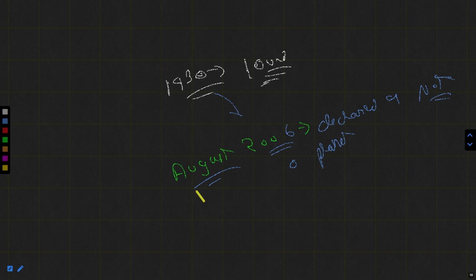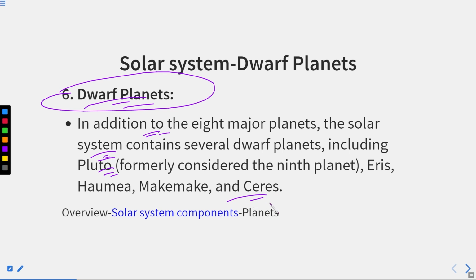Okay. But in the same year, in September 2006, Pluto was declared as a dwarf planet. Okay. So remember this timeline. In 1930, it was found. August 2006, it was declared as not a planet. September 2006, it was declared as a dwarf planet. All right. So remember this thing. All right. Eris, Haumea, Makemake, and Ceres are the others.